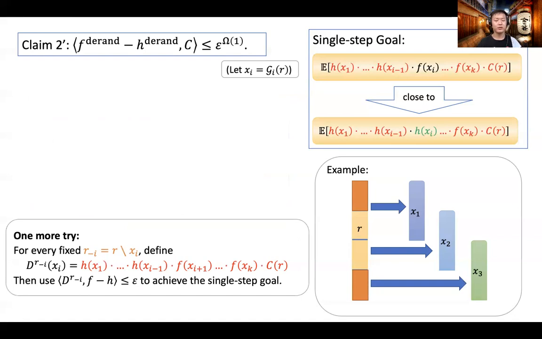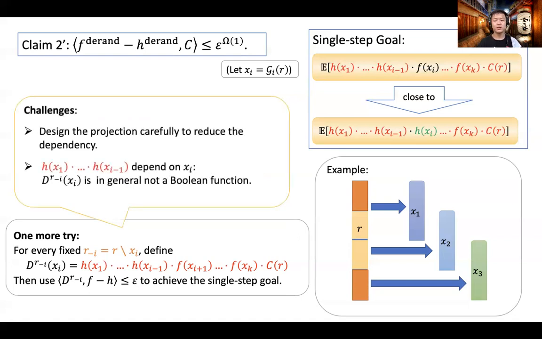To apply the indistinguishability between f and h, there are still 2 challenges to be resolved. First, we want to put d in the circuit class C. To achieve this, we need to carefully design the projection to reduce the dependency between different instances. Otherwise, computing d could be as hard as computing the function f itself, and the indistinguishability bound does not apply. Second, the product of h of x1 up to h of xi minus 1 depends on xi. The product is not a Boolean value, so the function d does not compute a Boolean function in general.